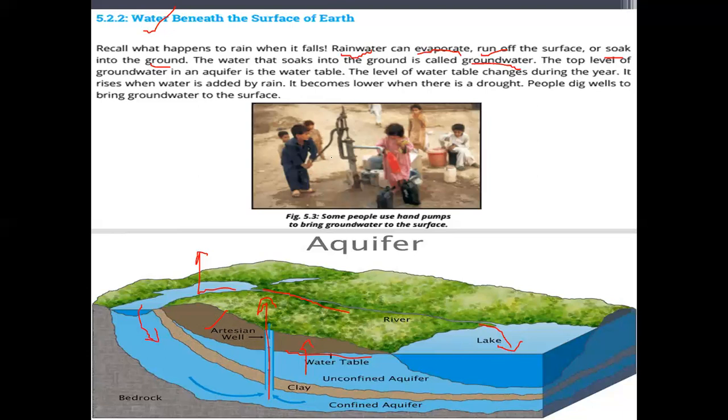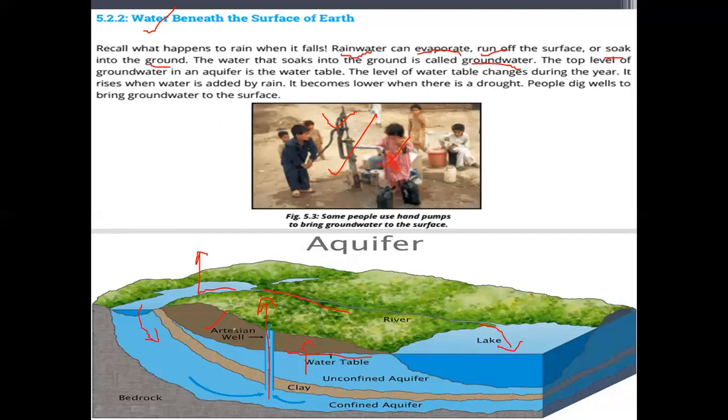And somewhere the people bore, or they dig a very deep hole into the ground, and the water comes out in the form of a bore, in the form of a hole, and they use that water from the hand pump. And this water is very refreshing, cold, as well as drinkable, usable, and that is fresh water.